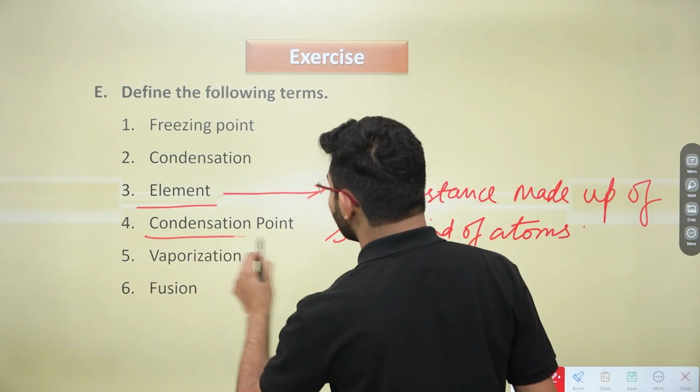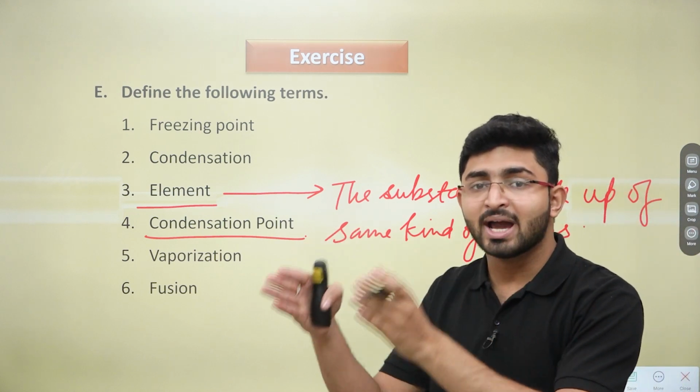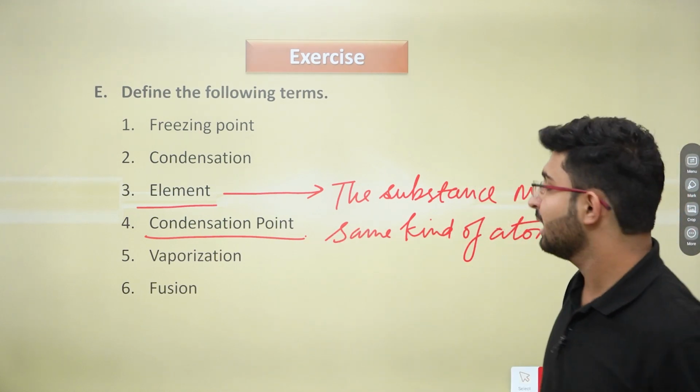Talking about the condensation point, I have told you what condensation is. So at a particular temperature, when condensation happens, that particular temperature is known as condensation point.